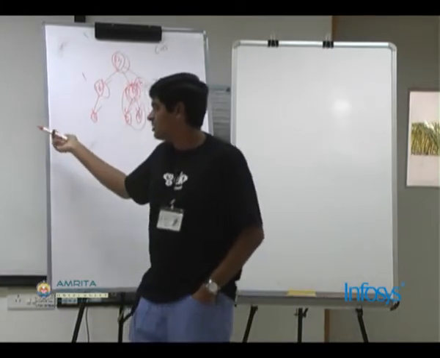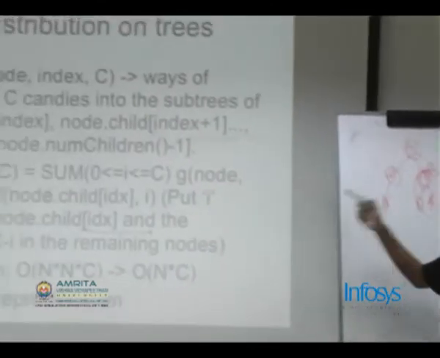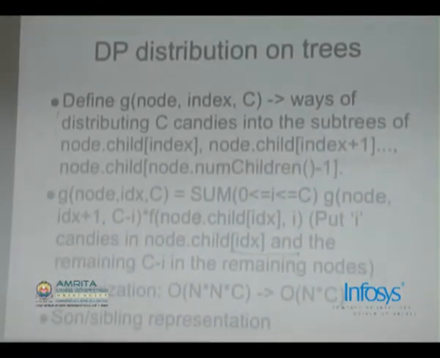That is, put I candies in node dot child of idx and the remaining c minus I in the remaining nodes.